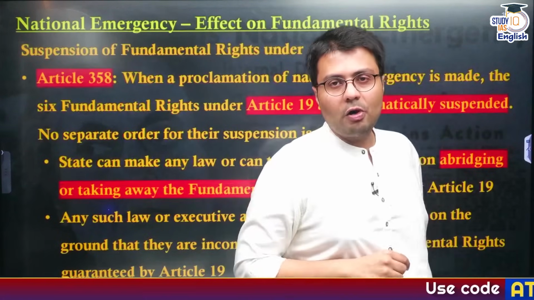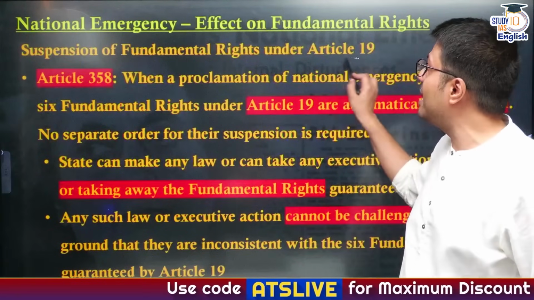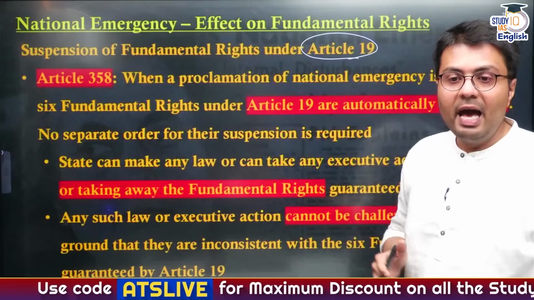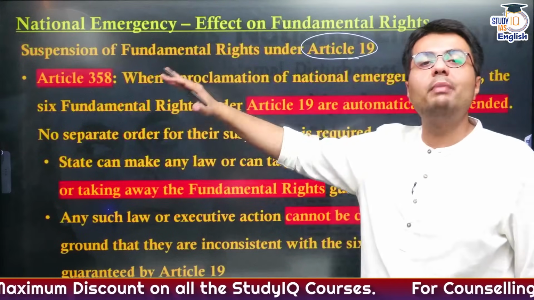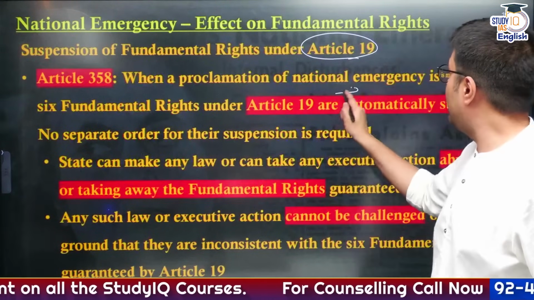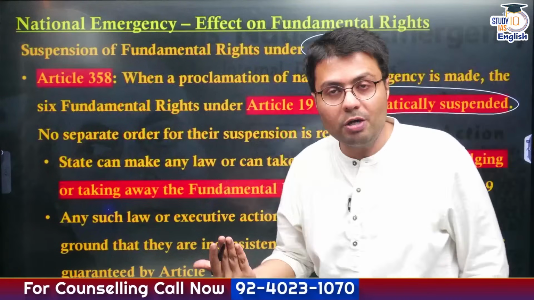Now, first let us talk about Article 358. It deals with suspension of fundamental rights provided under Article 19. And when proclamation of national emergency is in place, the 6 fundamental rights mentioned in Article 19 are automatically suspended, which means you don't need to bring a separate order to suspend them.